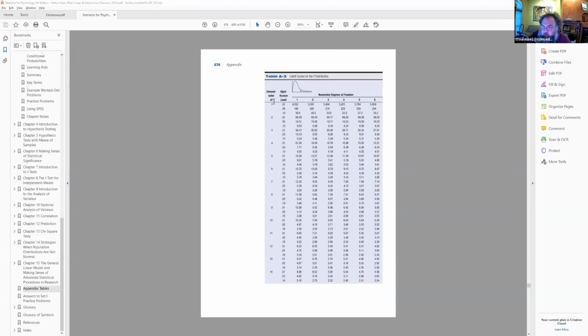The denominator degrees of freedom is the within group degrees of freedom. So I had 4 groups, so my between groups degrees of freedom is 3. So I'm going to be over here in this column. Now, the denominator degrees of freedom is my within group. So I have 4 groups with a sample of 50 in each group.